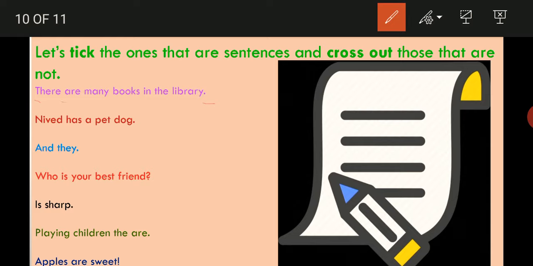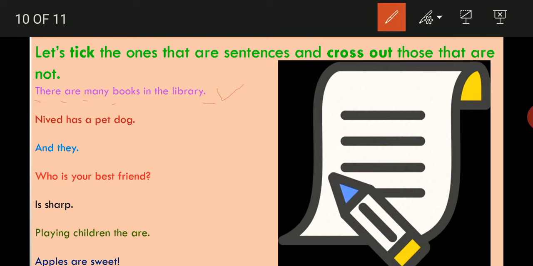In between words space is there, and this is giving a complete sense. So it is a sentence. And which type of sentence is this? This is a statement.